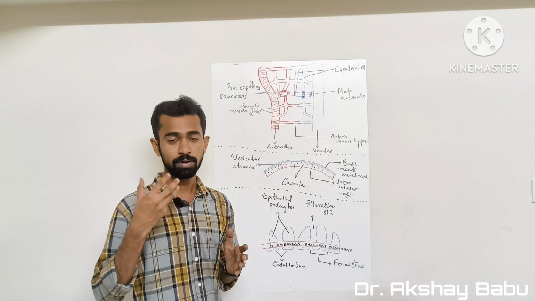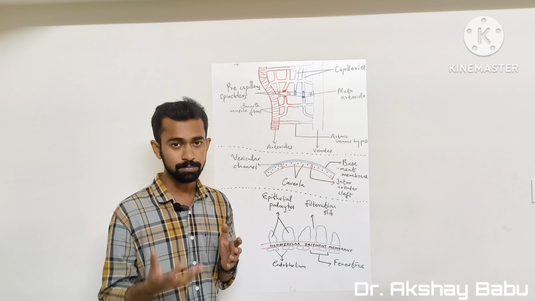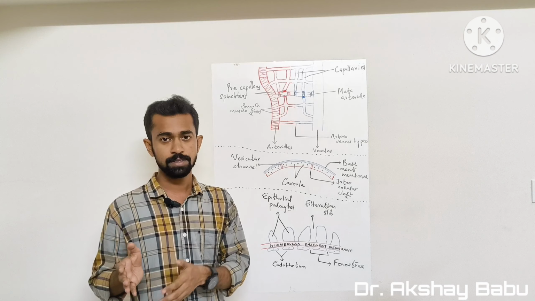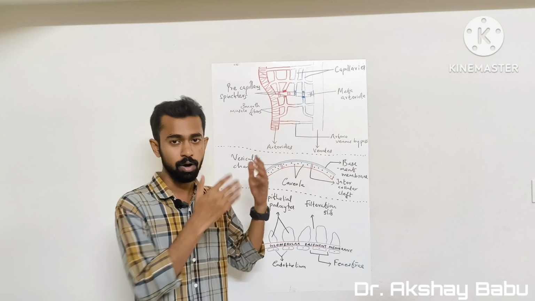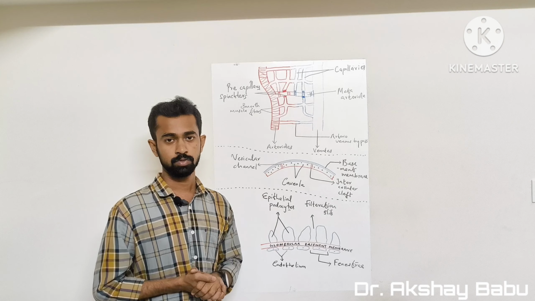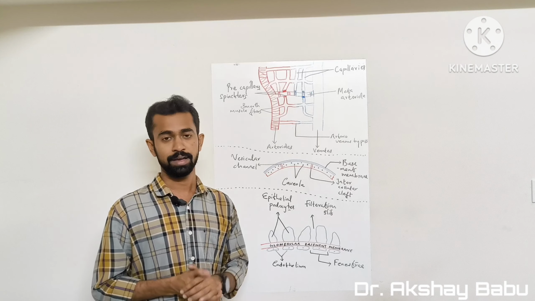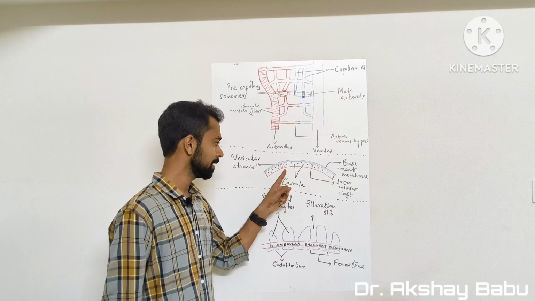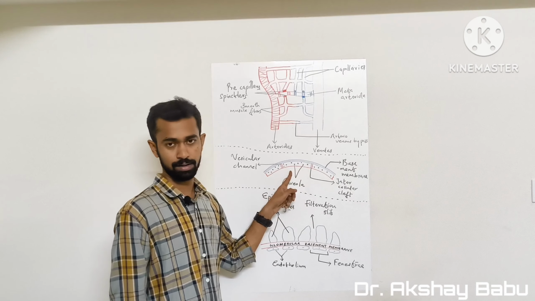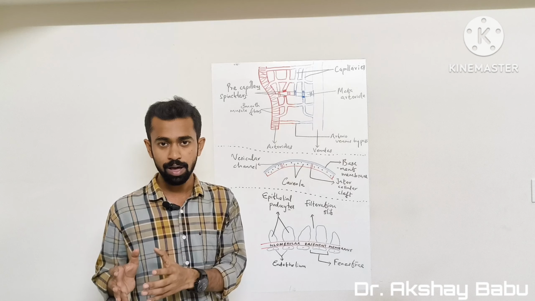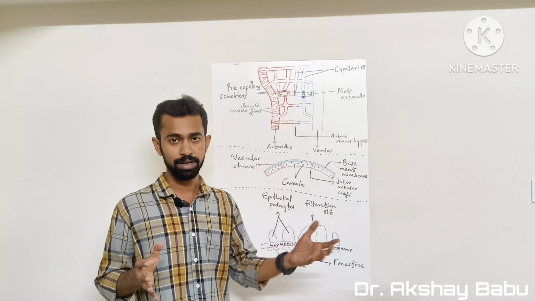Caveolin, they are protein structures, and these protein structures will then polymerize with sphingolipids, phospholipids, and cholesterol molecules to form caveolae. So note one important point: caveola are the invaginations which are present in the endothelial cell, whereas caveolae are formed from caveola plus caveolin.